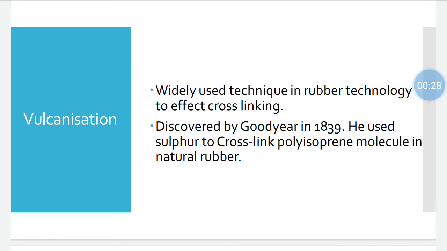It's a widely used technique in rubber technology to effect cross-linking. That is, it is mainly used in rubber technology to provide cross-linking. And it was discovered by Goodyear in 1839, and he used sulfur to cross-link the polyisoprene molecule in natural rubber.